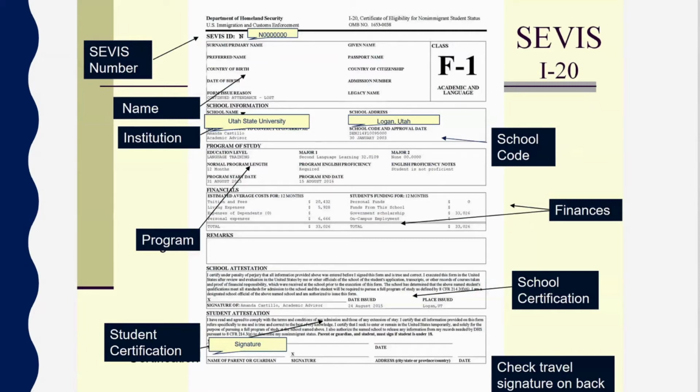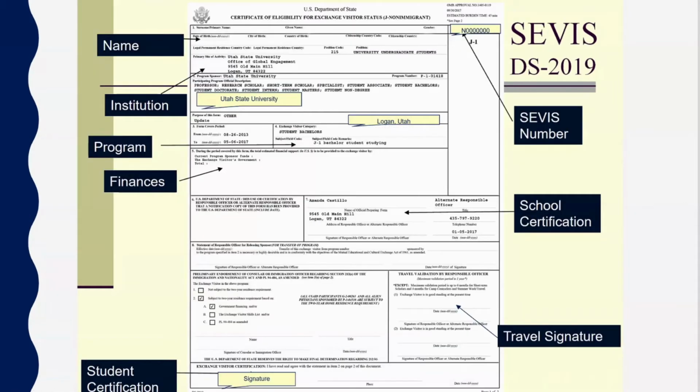If you're here at Utah State University on a J1 visa, you received what's called a DS 2019. Similarly, you should have reviewed this when you received it to make sure all the information is accurate, including your biographical information, your name spelling, your date of birth, your city of birth. Make sure that's accurate; if we need to update it, it should match your passport.